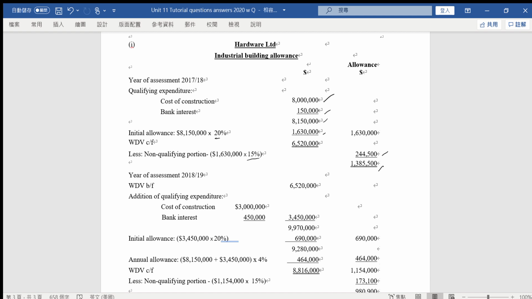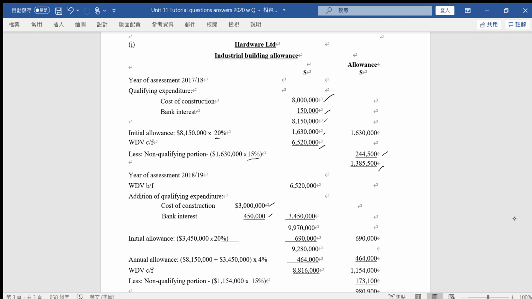Okay, in the second year, the written down value of the concerning building will be 6,520,000, and we continue to build. That's why the additional qualifying expenditure related to the cost of the construction will be 3 million. And then the bank interest related to the construction, 450,000, can be capitalized.